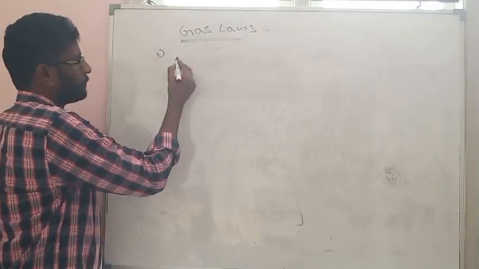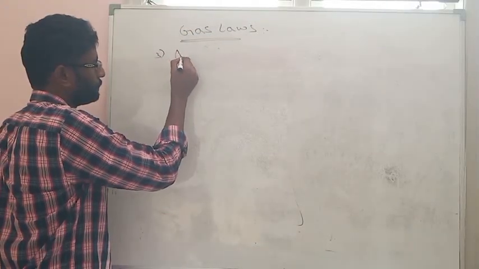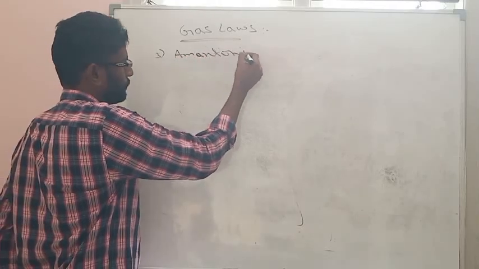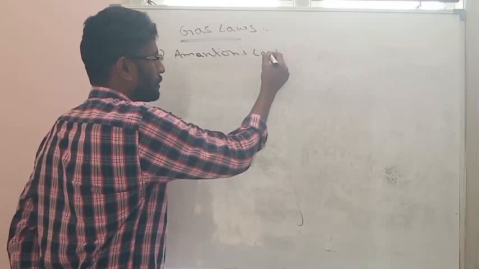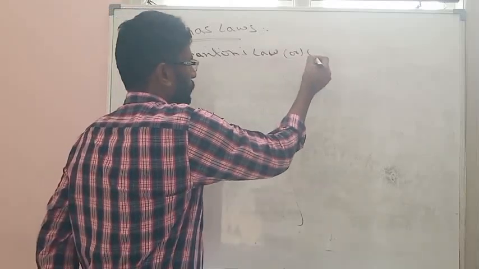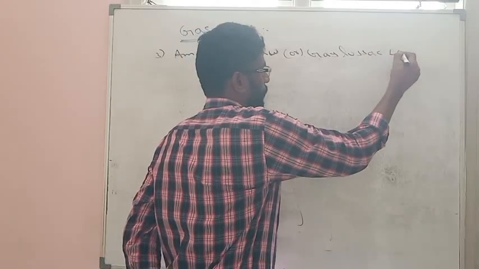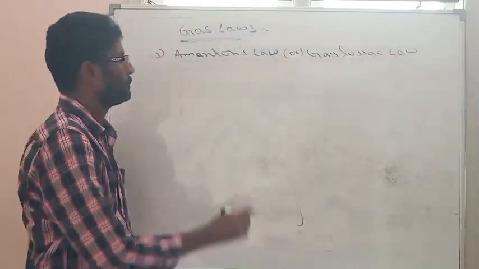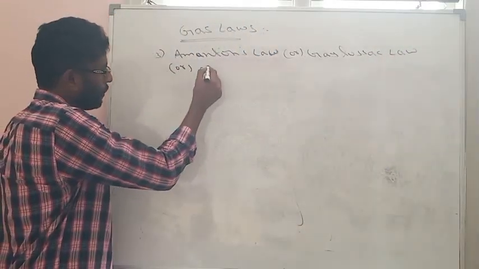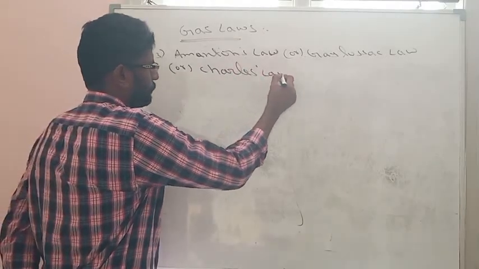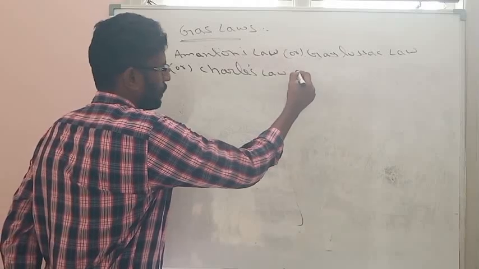The third law is Hamilton's law, which is also called Gay-Lussac law, or Charles law 2.